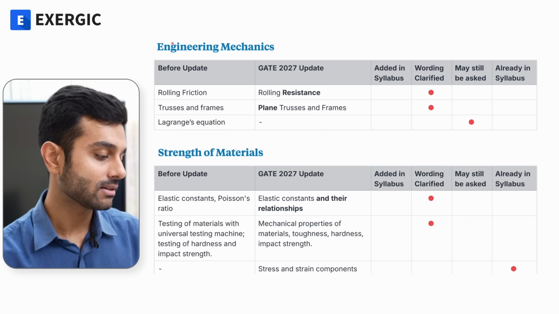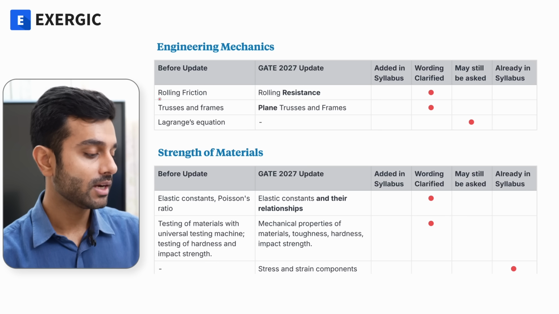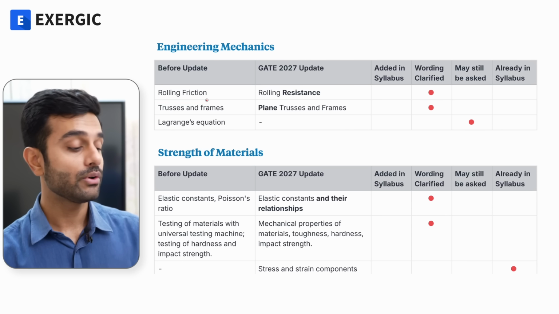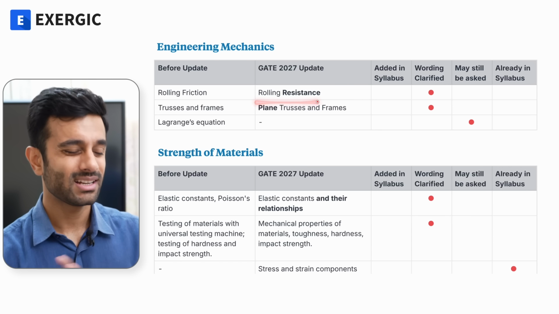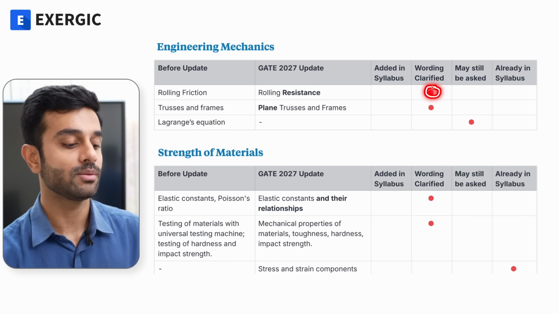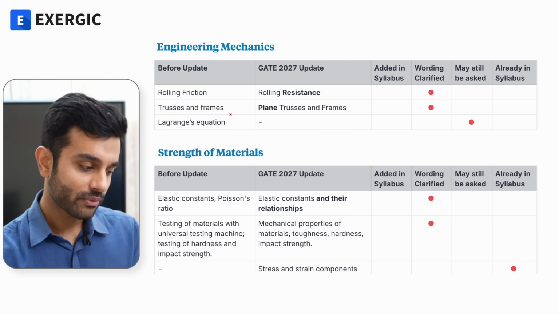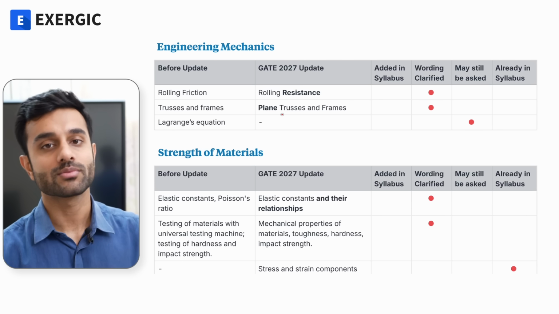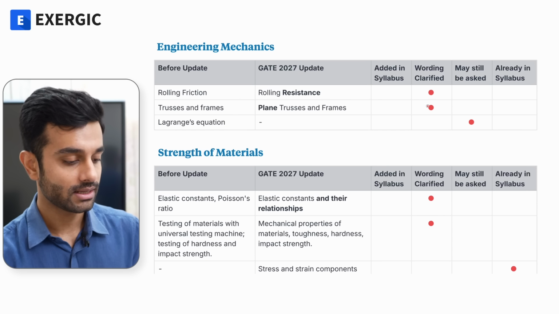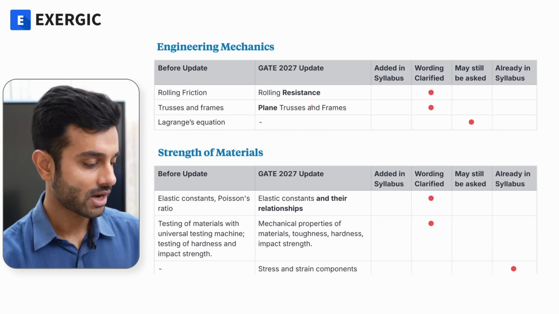So let us start subject by subject from engineering mechanics. Before the update it mentioned rolling friction, but now it mentions rolling resistance. So basically it is the same thing, just a clarification of wording. So you can see that a dot has been placed for wording clarified. Same for trusses and frames. Obviously we discuss only plane trusses and frames, which are in 2D. So yes, it is again a case of just wording clarified, not any change or addition.